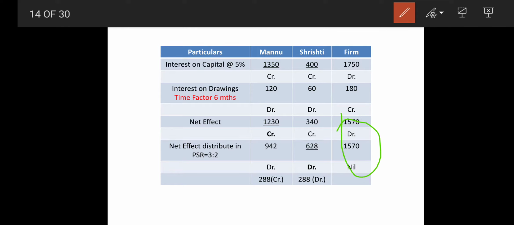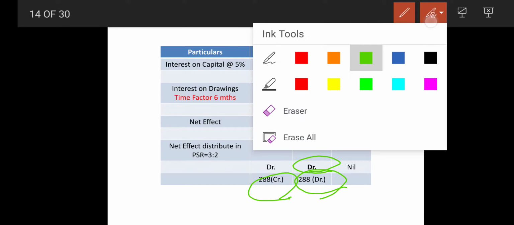So here the difference: 1230 minus 942 gives you 288, and 340 minus 628 gives you 288. Which sign will we be putting? We have to put the greater sign. This is greater credit, so here also credit. Here the greater sign is debit, so here also debit. This way we have completed this sum.